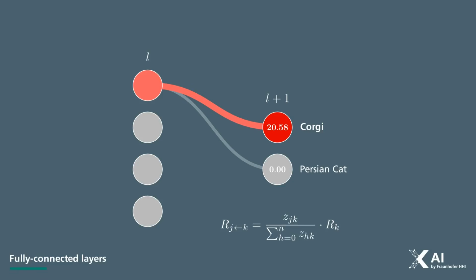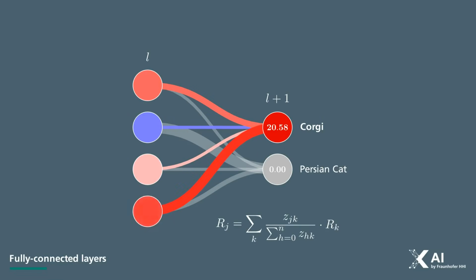The total relevance of a neuron j is therefore the sum of all relevance values propagated from neurons k in the layer above. But since we only initialize the Corgi neuron with relevance, we can ignore all other connections. Yet this simplicity won't hold in the next layers, where multiple paths must be considered. We mentioned conservation earlier. Here we can actually observe that the total amount of relevance remains constant across all layers. This happens because LRP redistributes relevance from one layer to the previous one without creating or discarding it.